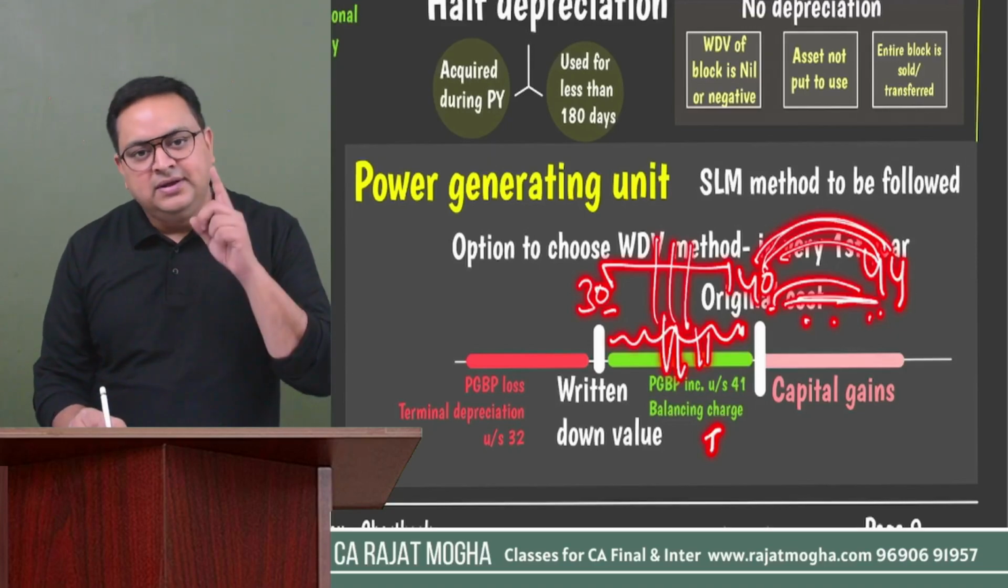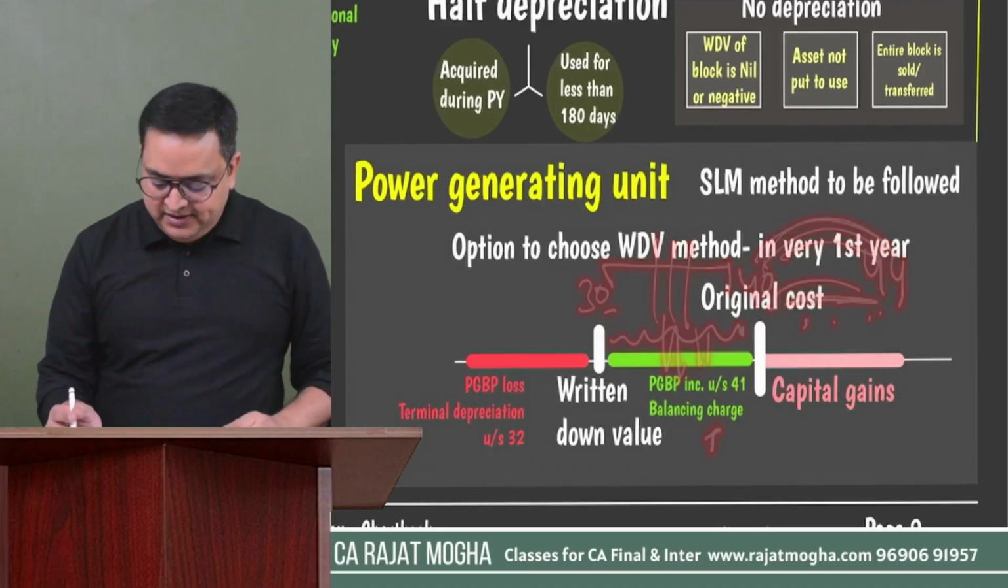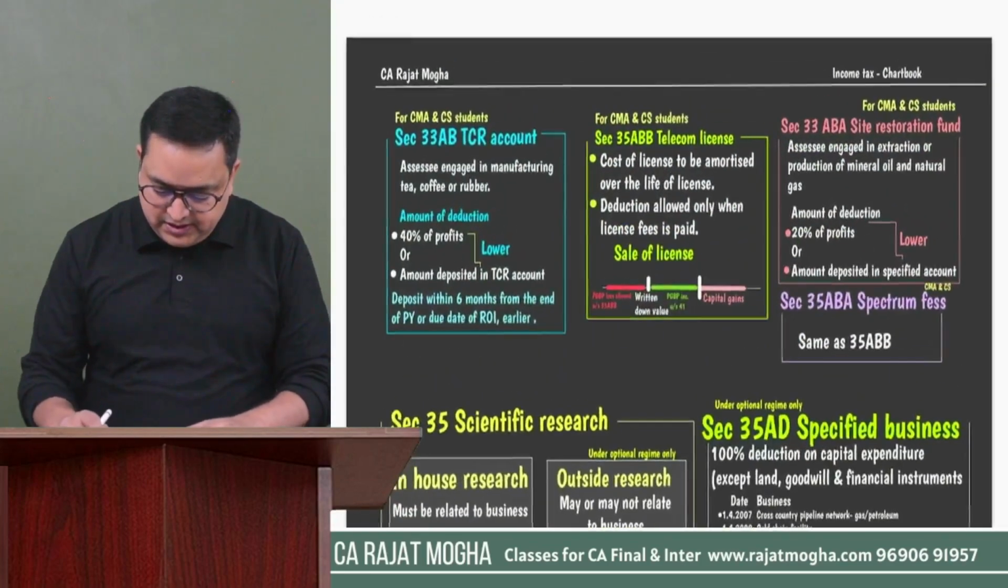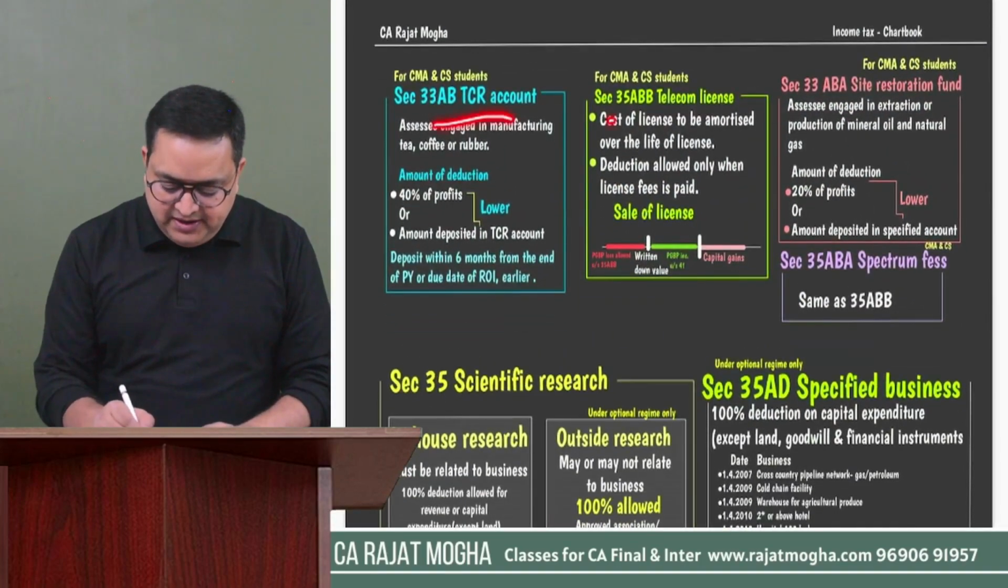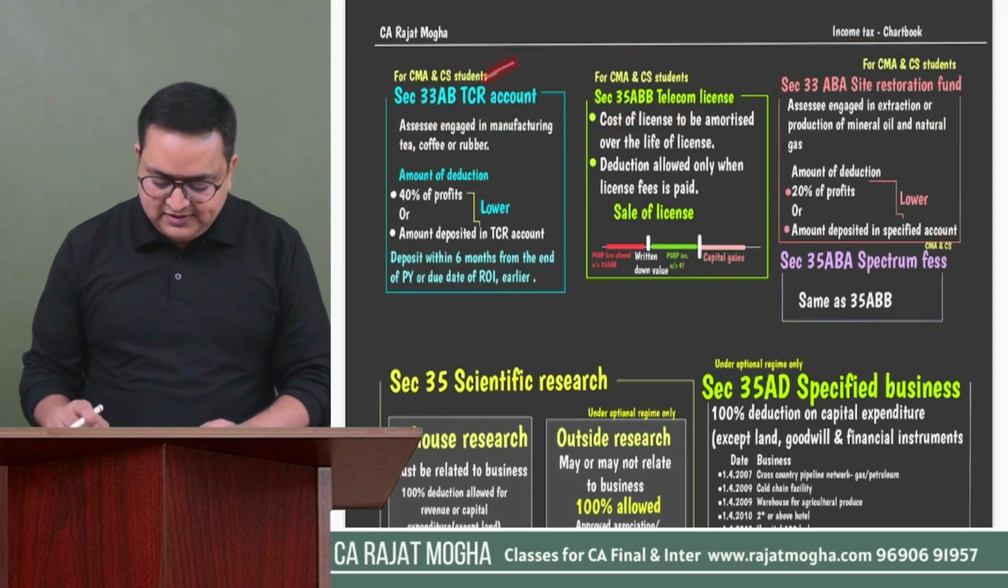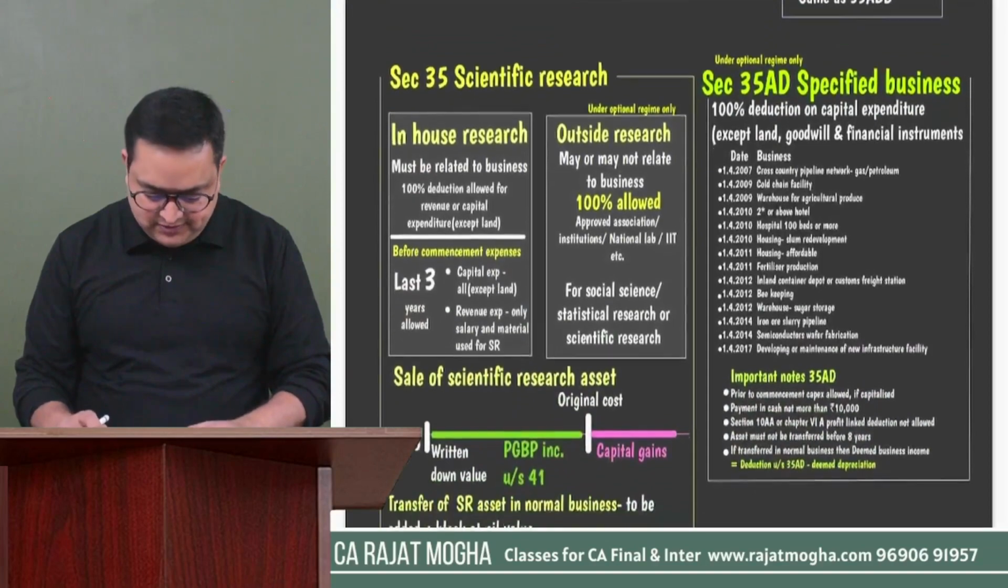But if it is long term, then indexation will also be applicable. Correct? So this was important. These section 33AB, 35AB and all, these are not for CA Inter. I have already mentioned this is only for CMA students and CA students.